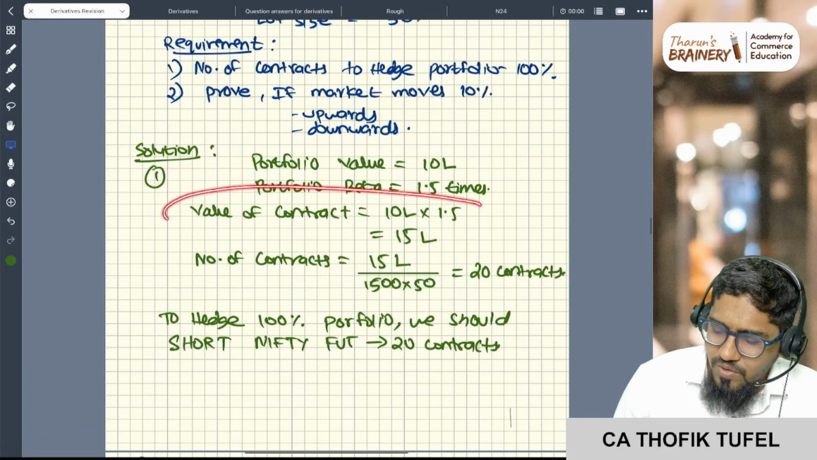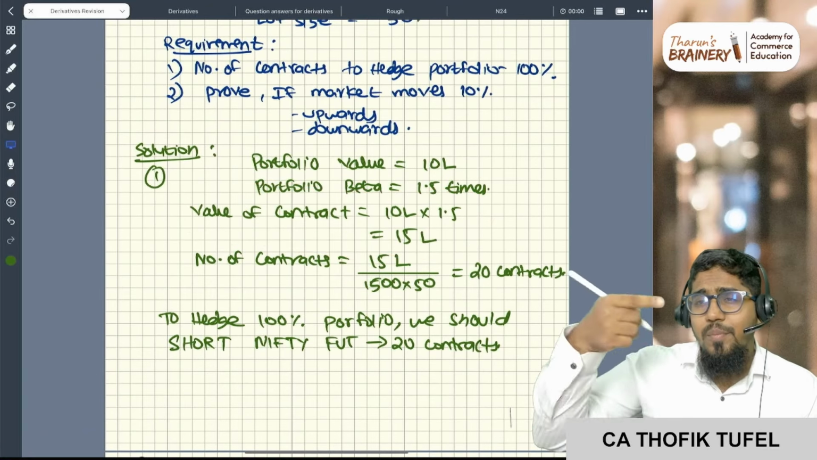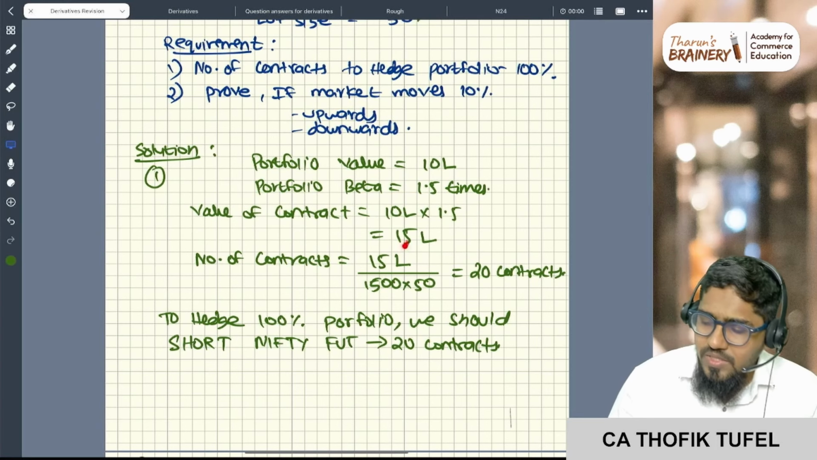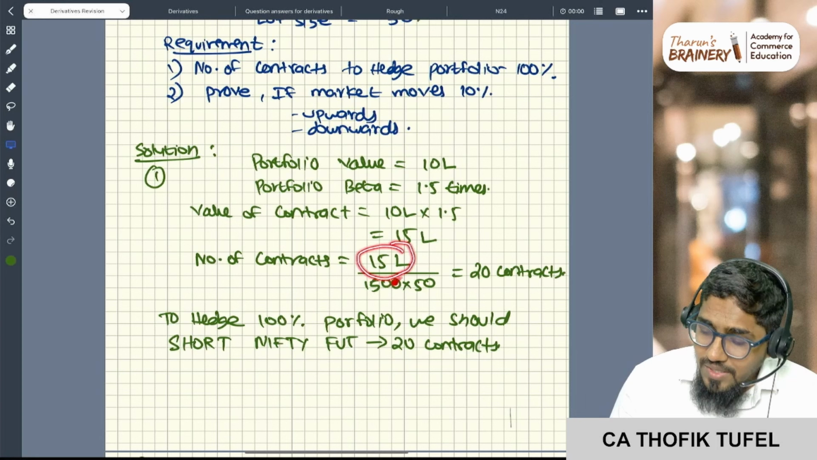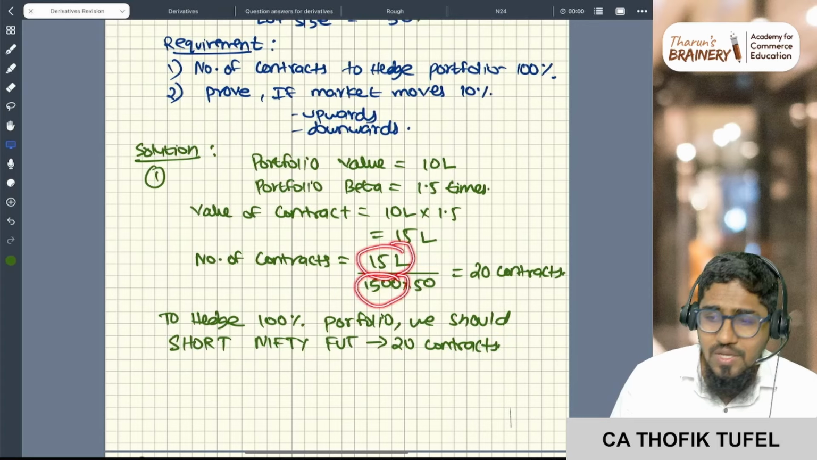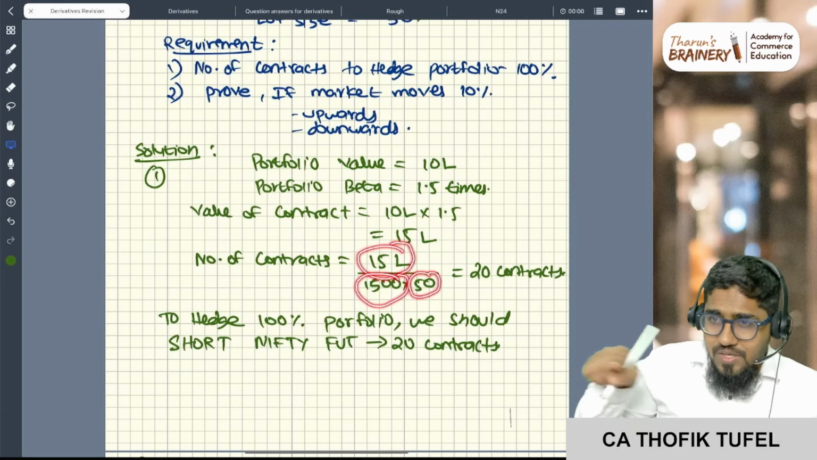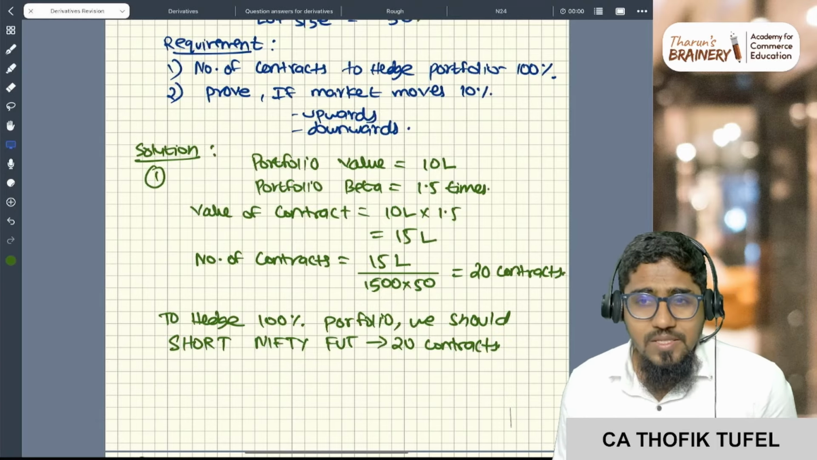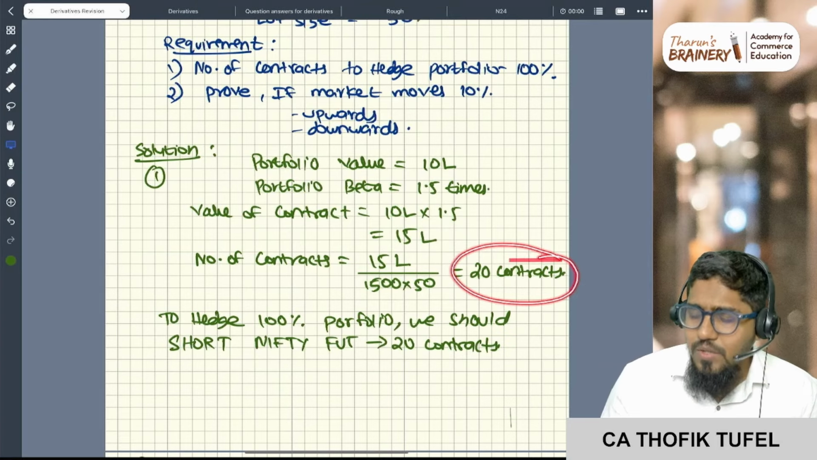First, value of the contract, which is nothing but portfolio value into portfolio beta. Next, number of contracts, which is nothing but the value of the contract divided by the price of the futures, and divide this number by the lot size. So 20 contracts I need to enter.